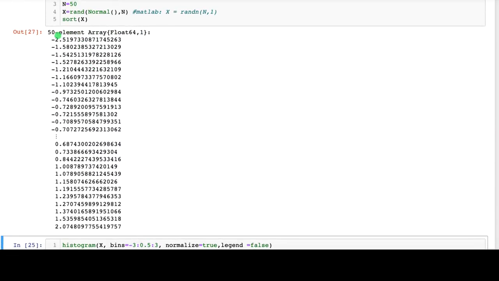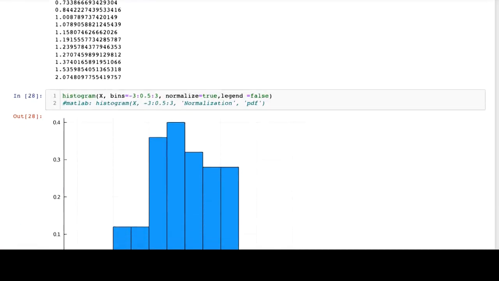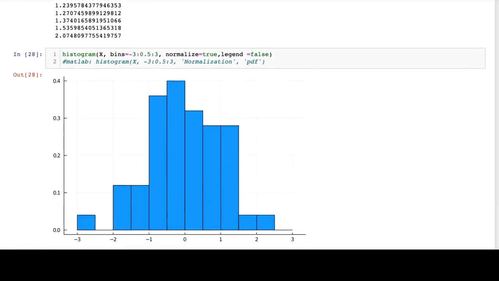You can see they lie between -2.5 and 2.07. Now let's have a look at the resulting histogram. In this case, the bin widths are 0.5, starting at -3 and ending at 3.